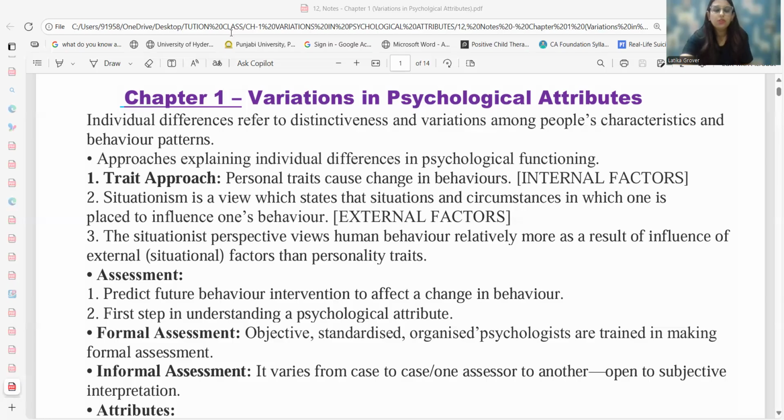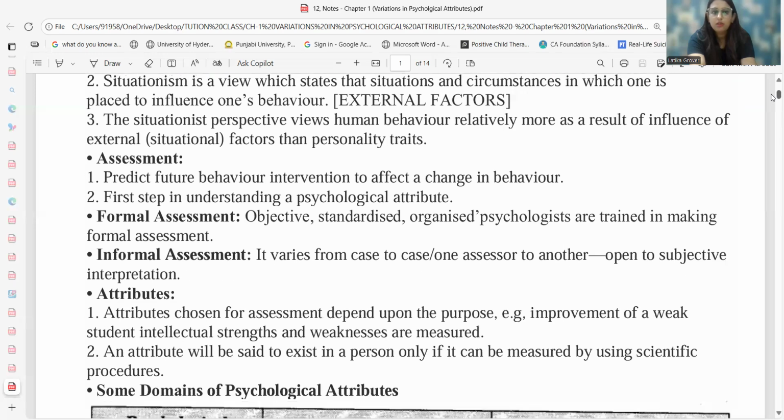Okay, now moving on further, we are going to talk about the assessments, the tools of assessment that can be used for understanding intelligence. Now, the first way of assessment can be formal or informal. The formal assessment is systematic and organized so that we can use different tools. It can be an intelligence test, a personality test, or an aptitude test that can be used by various psychologists to assess an individual.